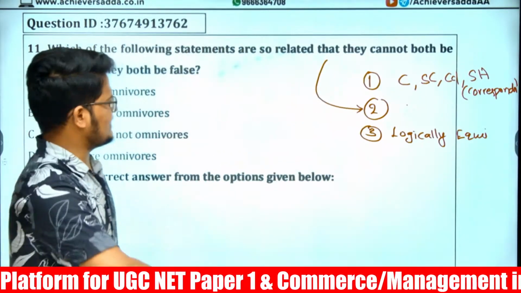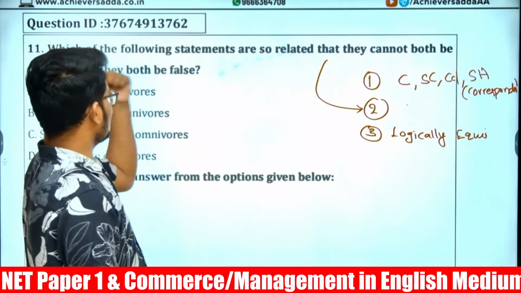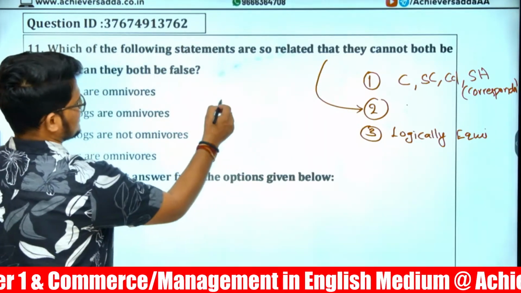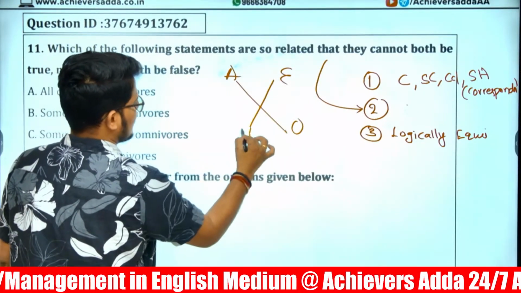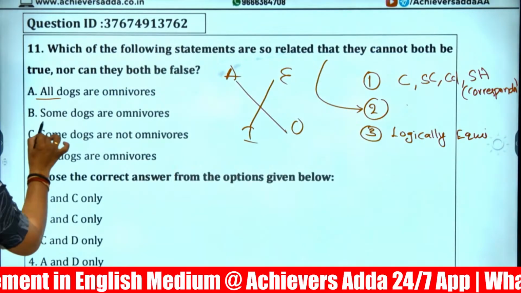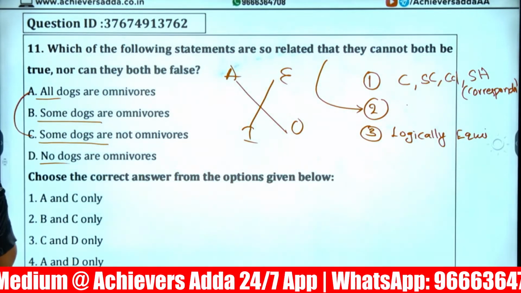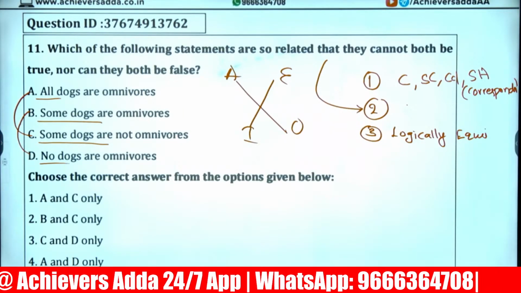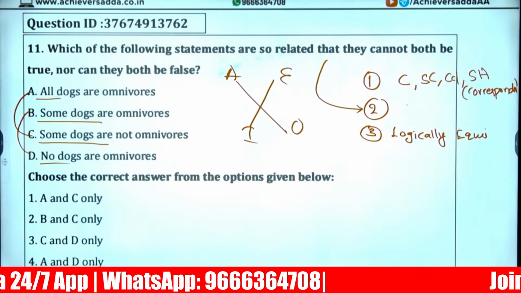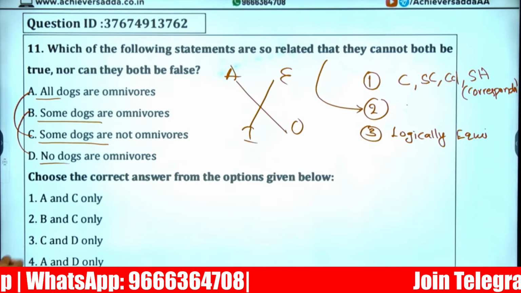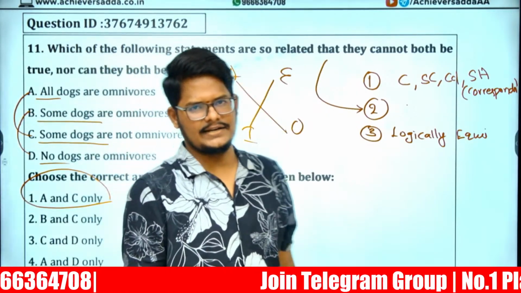I will just show you three types of question. Now here, they cannot both be true nor both be false, which is contradictory. Contradictory means A and O related, E and I related. So here A, I, O, E. So it should be A and O, AC or BD. BD option is not available. A and C is there, which is the only option, option 1. Clearly a contradictory.